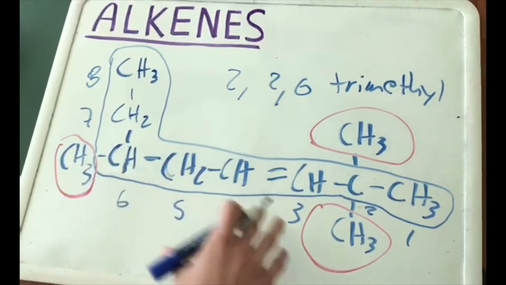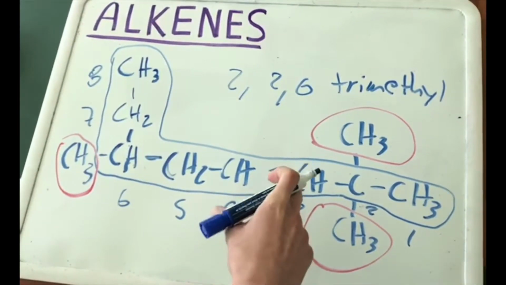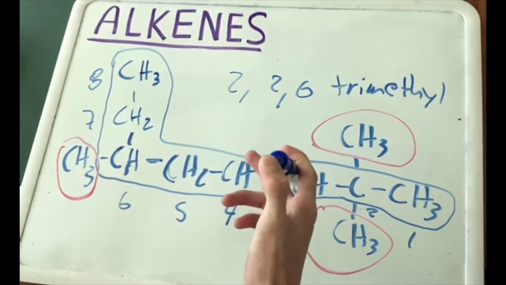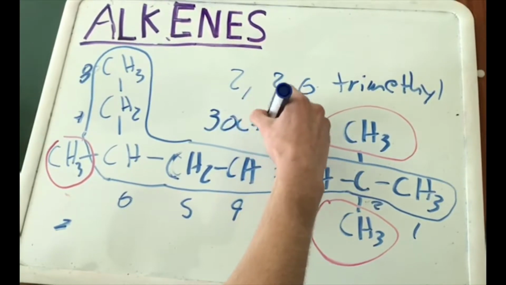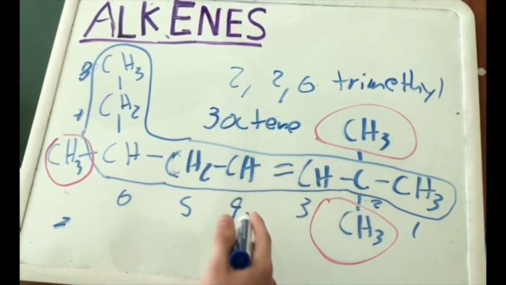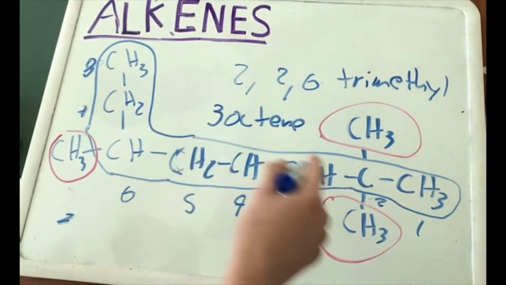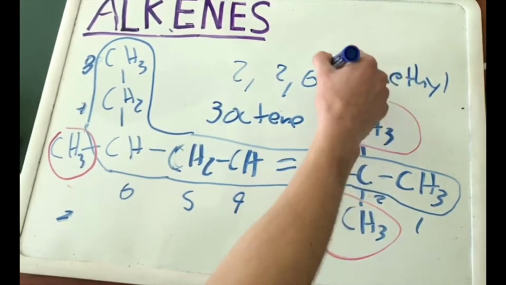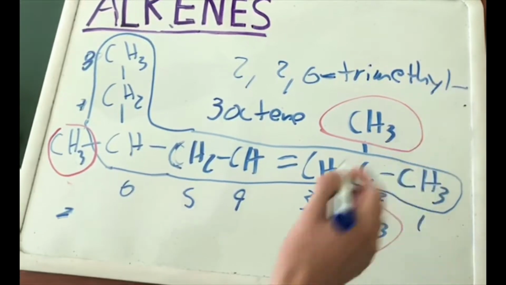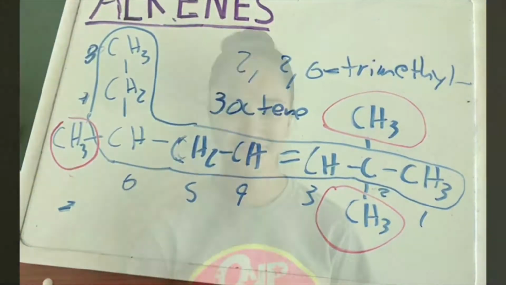And 3 because we need to indicate the position of the double bond, so we write 3 octene, indicating that the double bond is in the number 3 counting from the end. And we also write hyphens in order to separate.